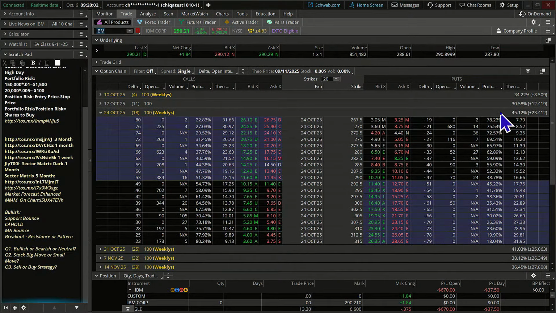Now, today they opened up some new contracts that weren't there on Friday, okay? So we can see when we look at the strike price increments, they've added some that are $2.50 away. So 290 had been here. There's some open interest there. 287.50, brand new today. And you can see every other strike price that has that 50-cent increment in it, those are all zeros. Now that may cause some of you concern because you're like, well, they don't have open interest now. Are they going to have it?